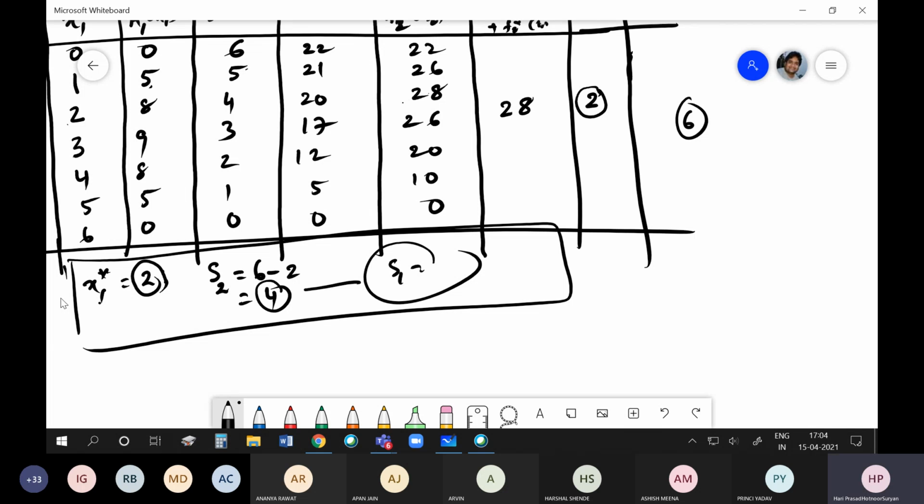Yes, sir. So this is what we call the backward recursion. That means I started from user 3. You can always do it from user 1 also, but I prefer backward because it's much easier to explain. So like this you can solve the water allocation problems systematically using dynamic programming.